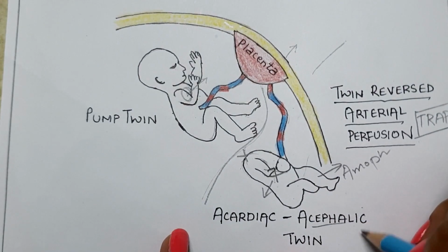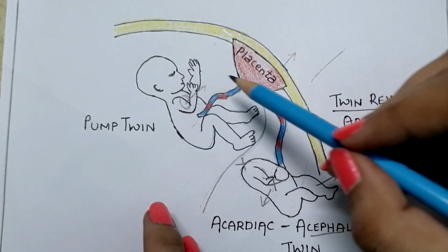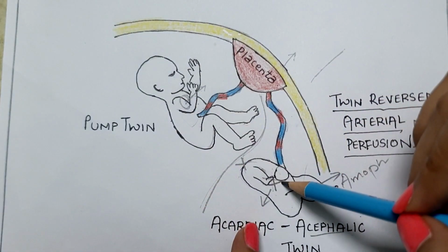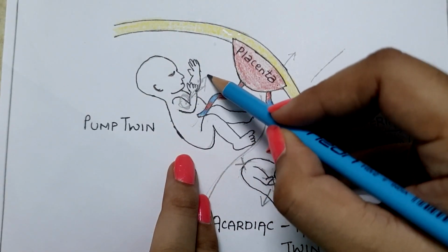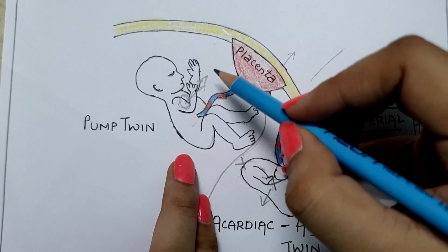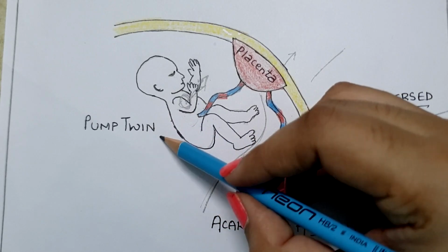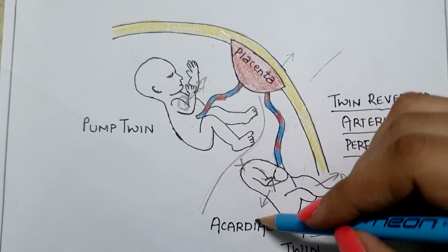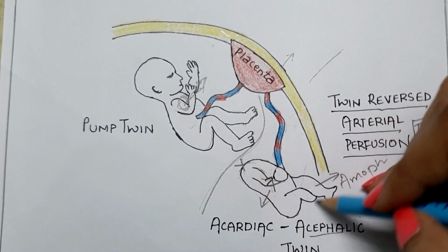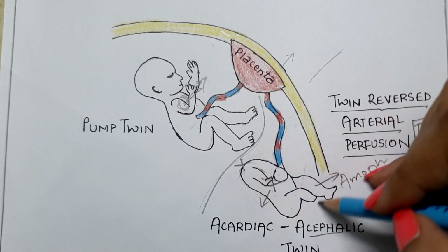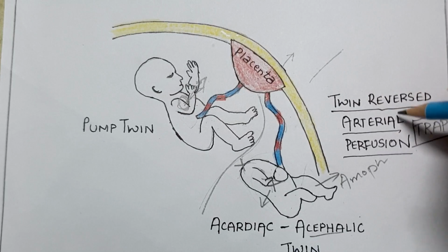In this case, the cardiac system of one twin supplies the blood to both the twins, because of which there is increased, excessive pumping. Because of excessive pumping, there are chances of cardiac failure. This twin is known as the pump twin, and this twin is known as the acardiac twin or acardiac and acephalic twin. This fetus becomes amorphous, meaning this fetus does not have any structure. That is known as twin reversed arterial perfusion.